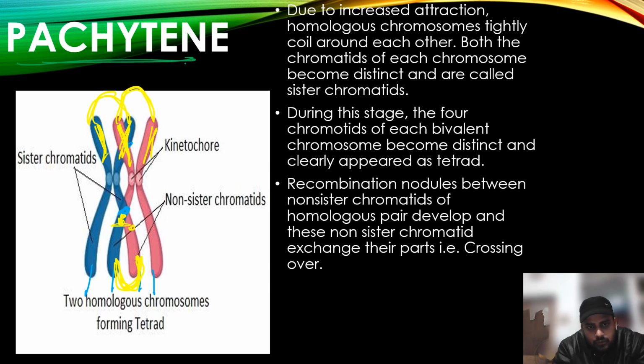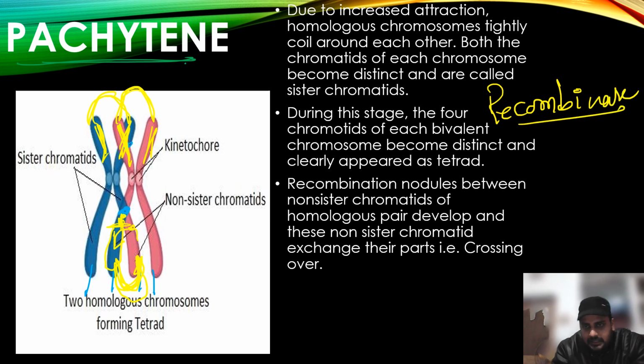The blue part of this chromosome will get transferred to this pink one, and the pink will be transferred to this one. It all happens with the help of an enzyme called recombinase. It includes two enzymes: one is endonuclease, the other is ligase.